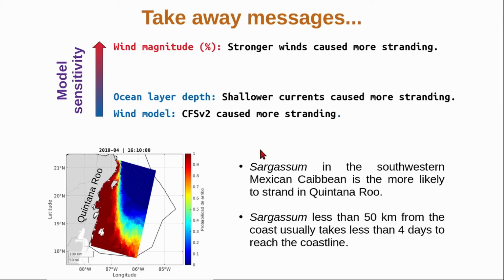Regarding the fate of Sargassum, Sargassum in the southwestern Mexican Caribbean was the most likely to strand on the shores, and Sargassum less than 50 kilometers from the coastline usually took less than 4 days to run aground.